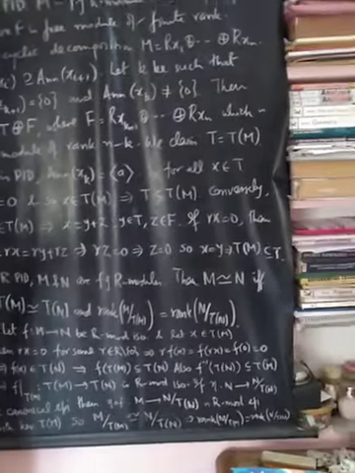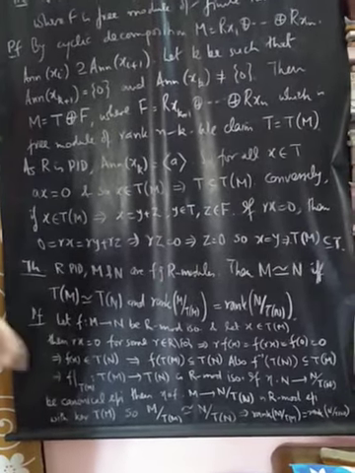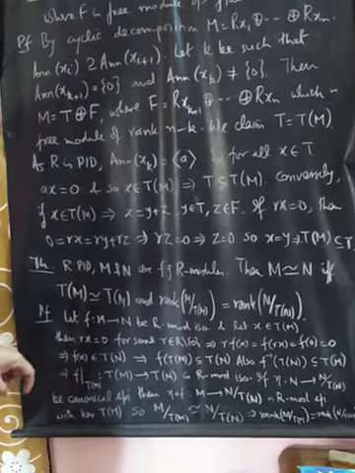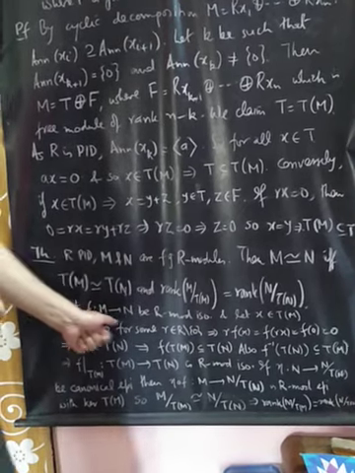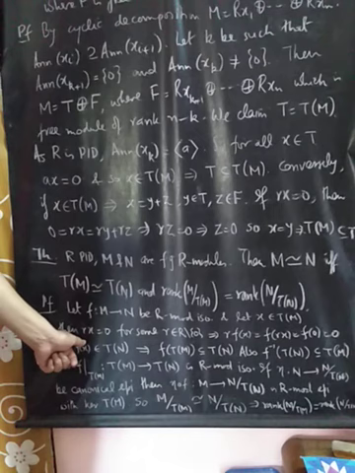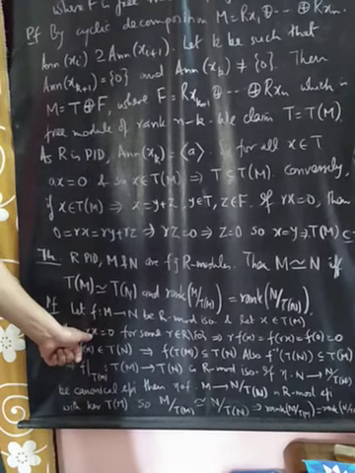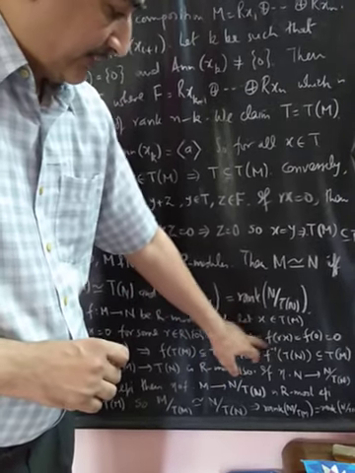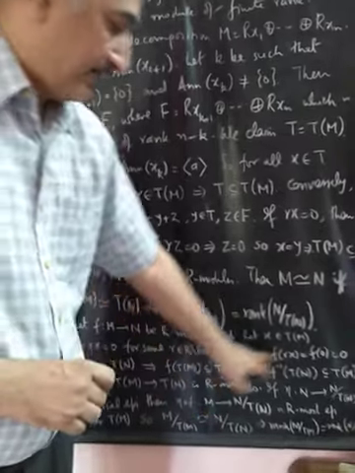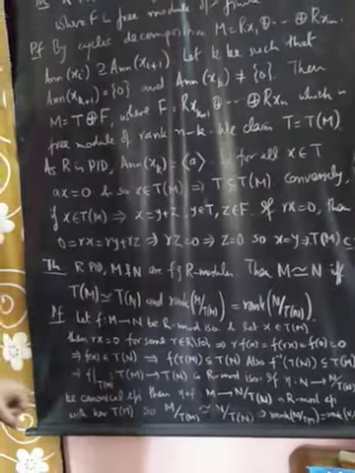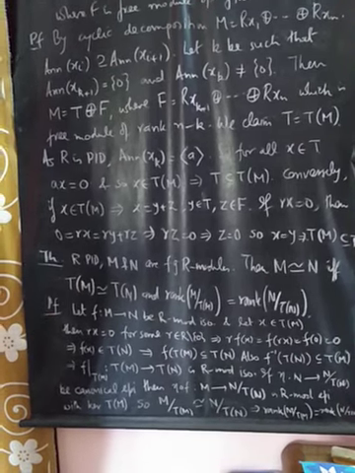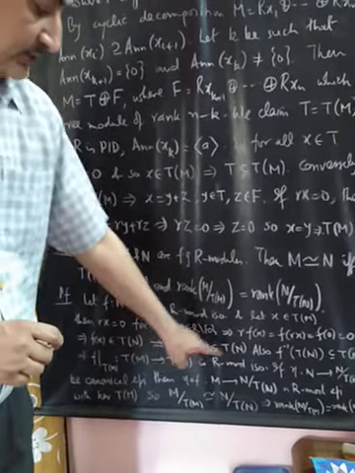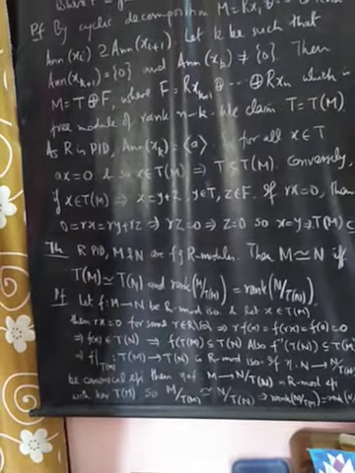Now how is the proof? Let's assume that M is isomorphic to N. So there is an R module isomorphism f from M to N. If there is an element x which is torsion in M, then for some non-zero r, rx is 0. And if rx is 0, we have that r f(x), because this is a homomorphism, is f(rx), and this is 0. So r f(x) is also 0. So f(x) is also torsion. So f(x) belongs to the torsion submodule of N. So this gives you that the image of the torsion submodule of M is contained in the torsion submodule of N.